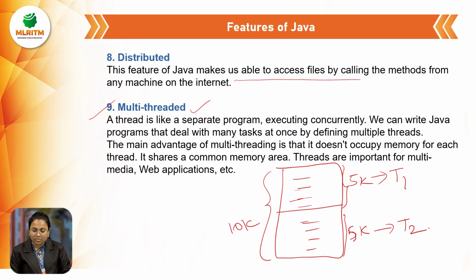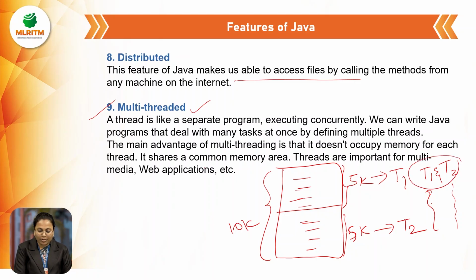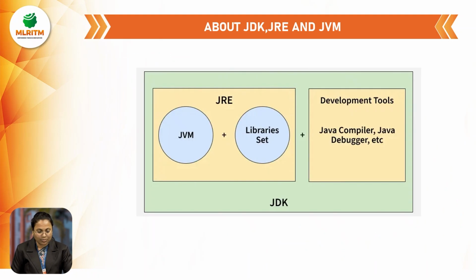These two threads will be executed concurrently. Thread 1 will execute while thread 2 is also executing, so the entire 10,000 lines of code will be executed in parallel. With this concept, we can increase the performance of the Java application. And all these threads will share a common memory area. Due to these advantages, we can say that Java is a multi-threaded programming language.